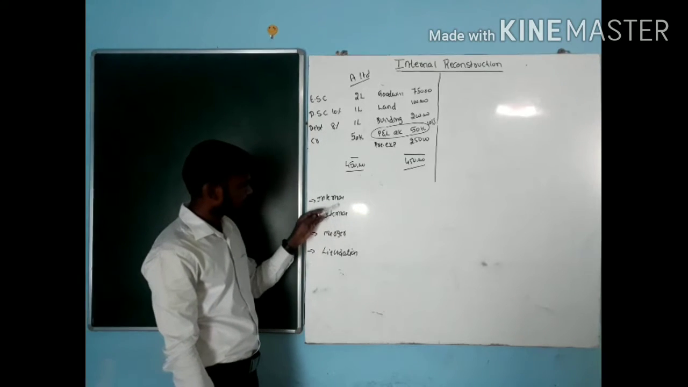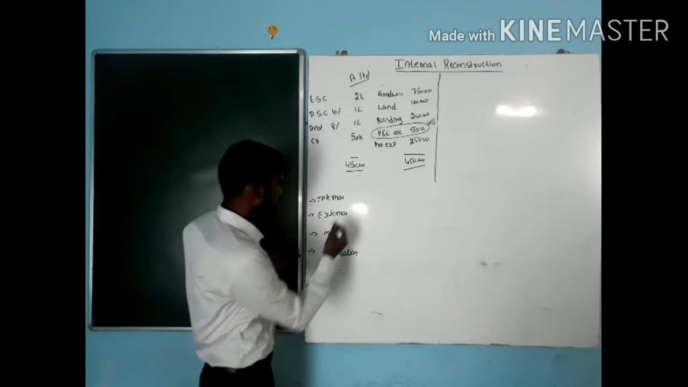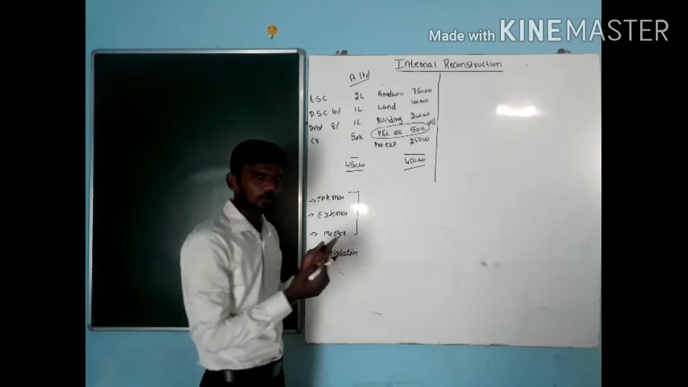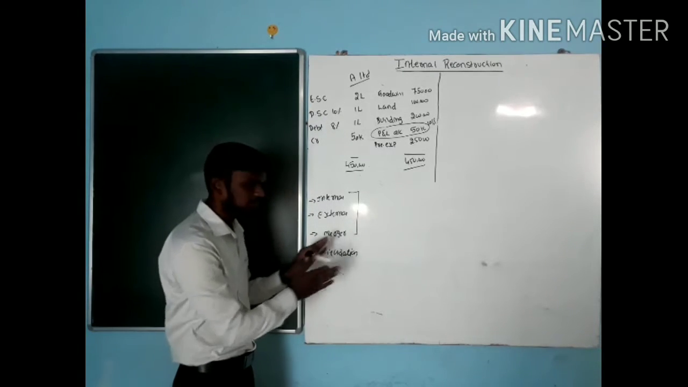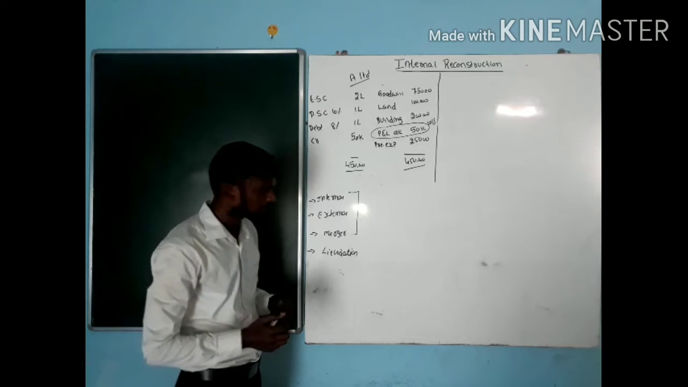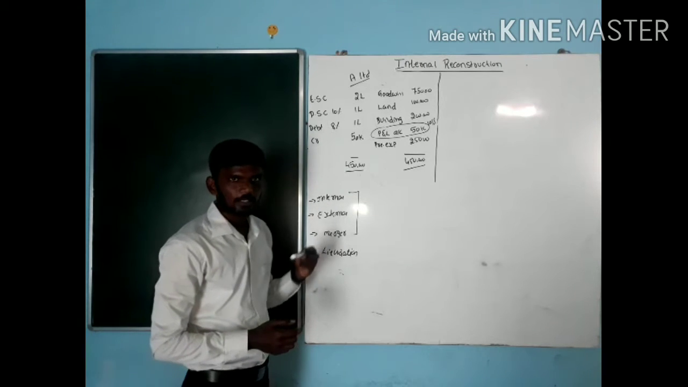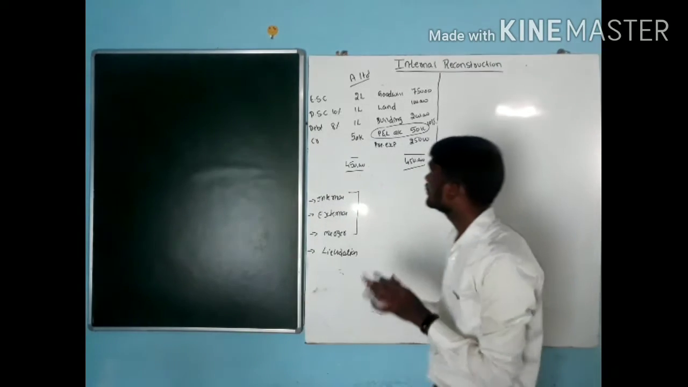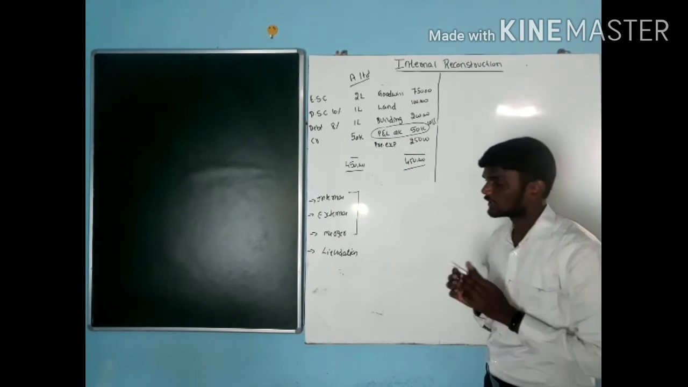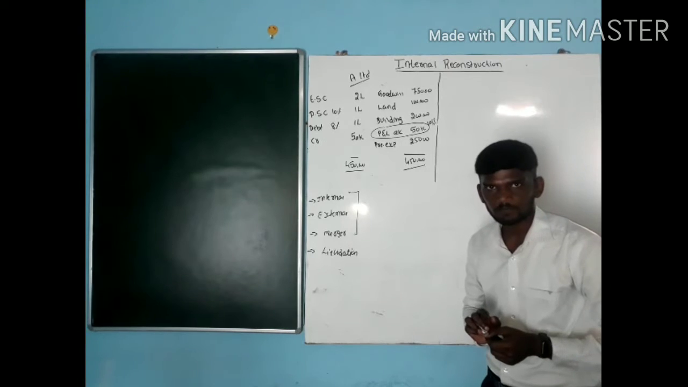Next one, if all these three are not satisfied or not agreed by the shareholders, then we can go for the liquidation of the company. So this one you are going to learn chapter-wise individually. But in this video we are going to learn only the first form, that is internal reconstruction.